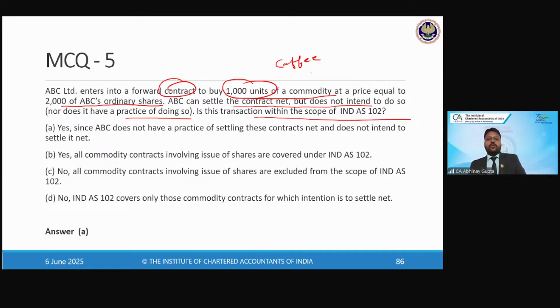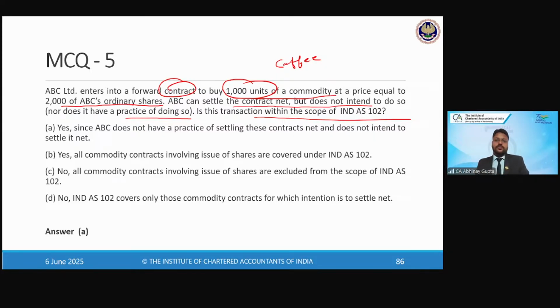Right now, they have just purchased the future contract to buy the coffee beans, right? Now, at the end of the future contract date, what eventually will happen? They will take the delivery of the coffee beans and discharge the obligation by issuing the equity shares. For example, Starbucks is purchasing the coffee beans through the future contract and discharging the obligation by issuing 2,000 shares. So what do you think? This is an equity settled transaction, yes or no?